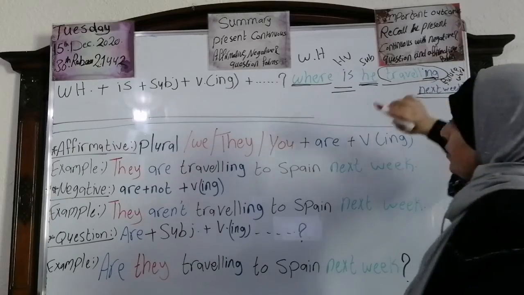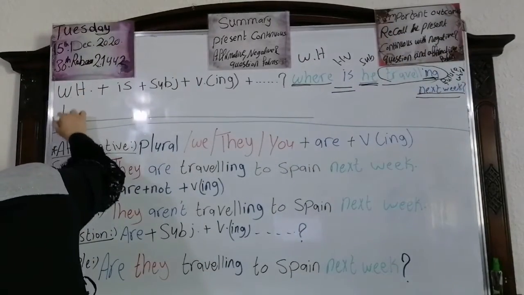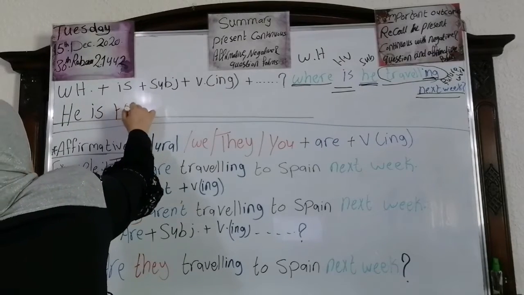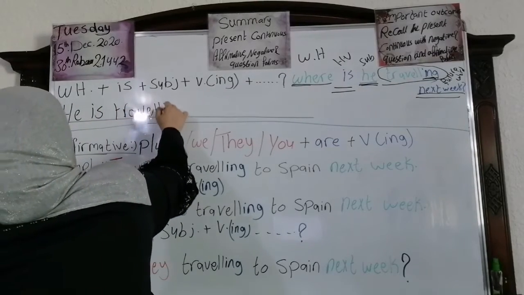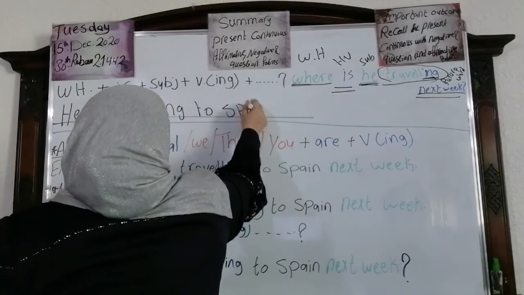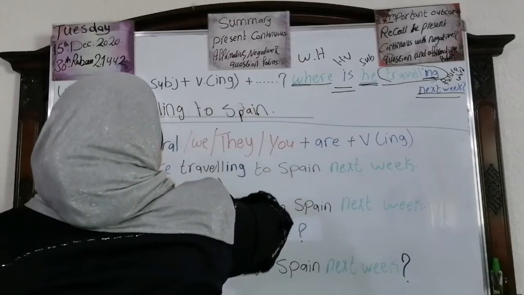Both are correct. Now, we're going to answer. Look at this one. Where is he traveling next week? We say he is traveling to Spain. To Spain, okay? He is traveling to Spain.